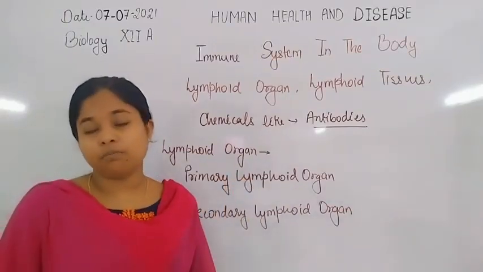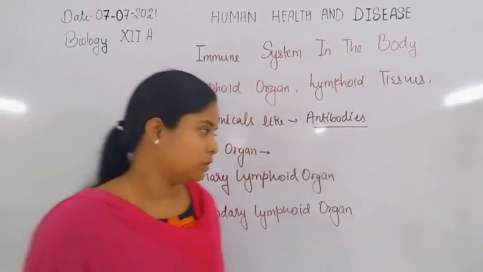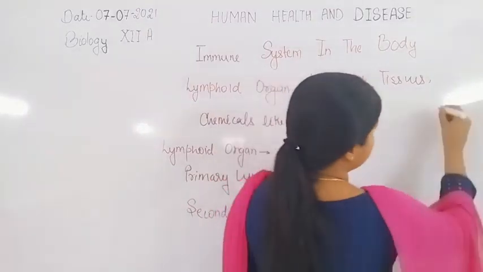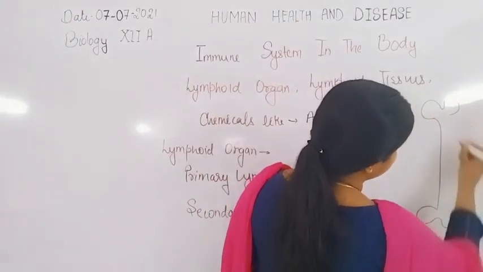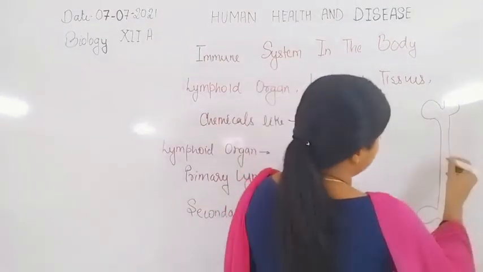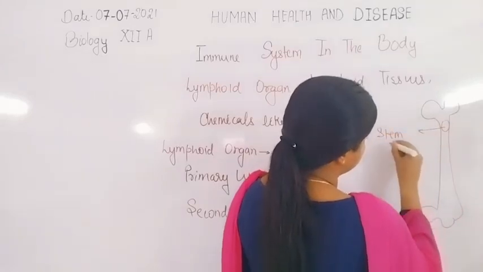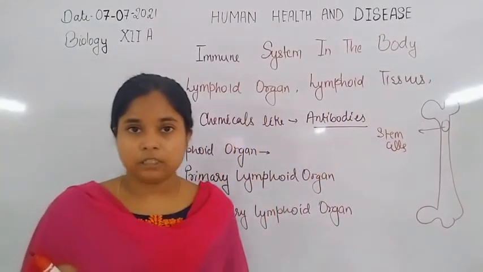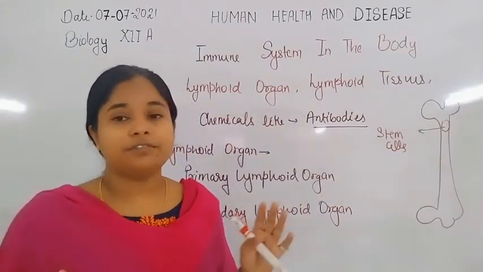How do they get formed? Inside the bone marrow, as we already discussed in the previous class, there are stem cells. Stem cells are pluripotent in nature, so they can easily undergo proliferation and differentiation to form different types of cells.